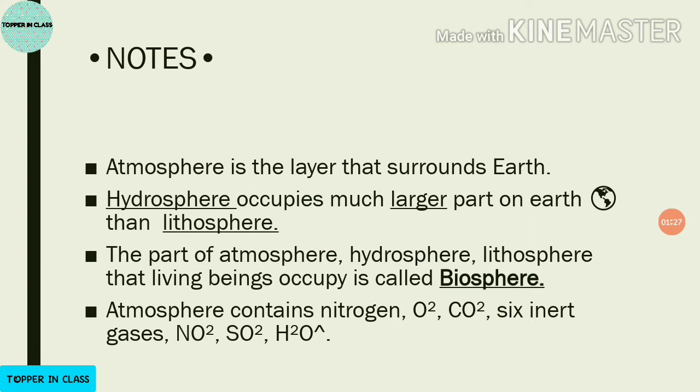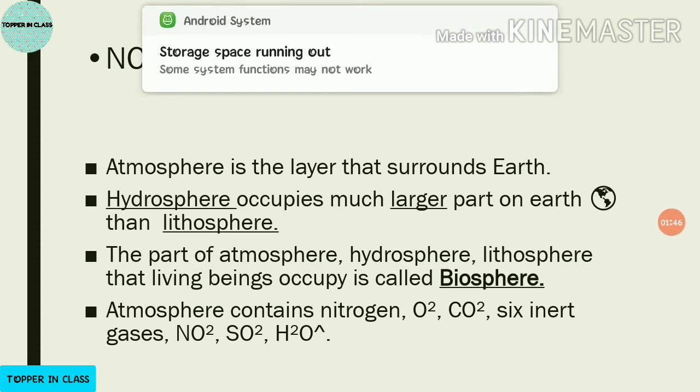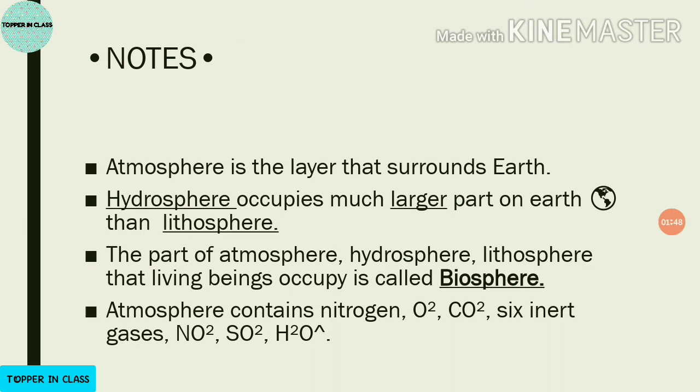Okay, so our Earth is also called the blue planet. Why is it called like that? Because hydrosphere occupies a much larger part of Earth than lithosphere. Okay, water is more on Earth than land.